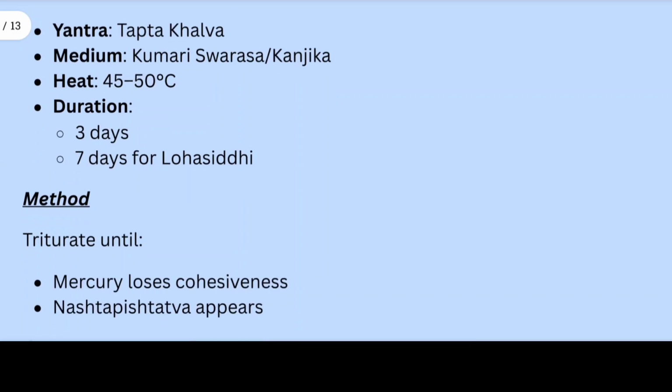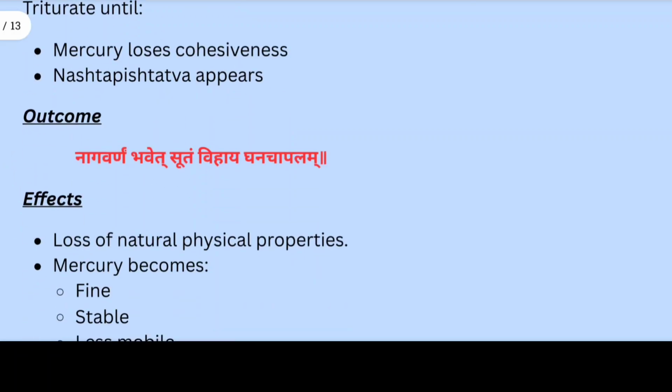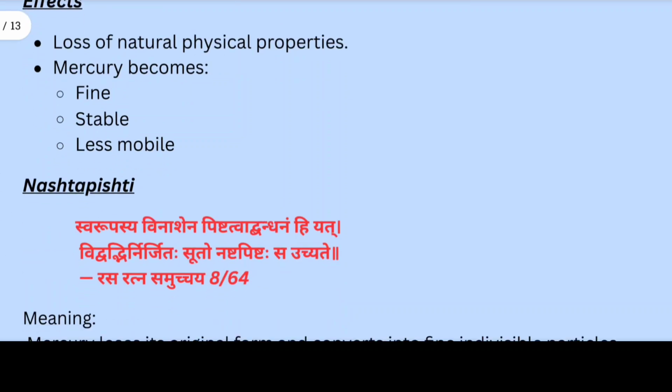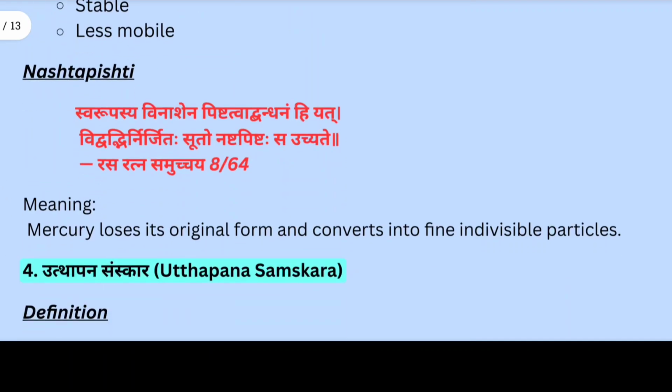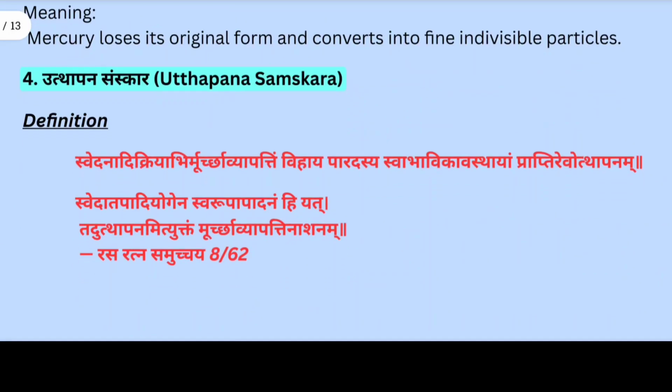Mardit mercury is triturated continuously with Kumari Swaras until Nashtapishti develops and mercury loses cohesiveness. Outcome is here: Nagavarnam Bhavet Sutam Vihaya Ghana Chapalam. The effect is a loss of natural physical properties of mercury, and mercury becomes fine, stable and less mobile. Nashtapishti means here Swarupasya Vinashena Pishtatvat Bandhanam hi yat, mercury loses its original form and converts into fine indivisible particles.